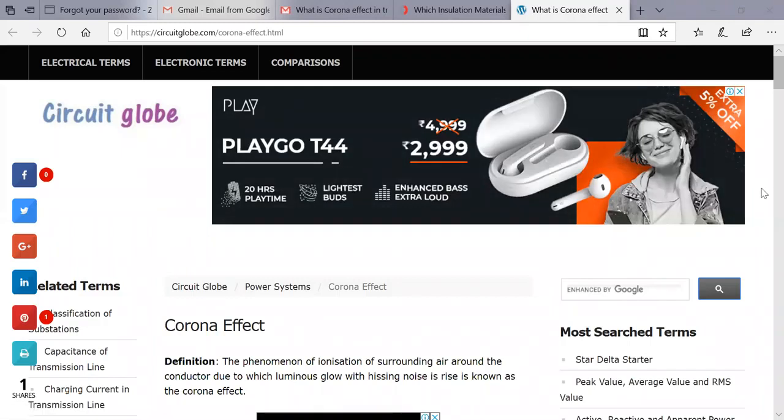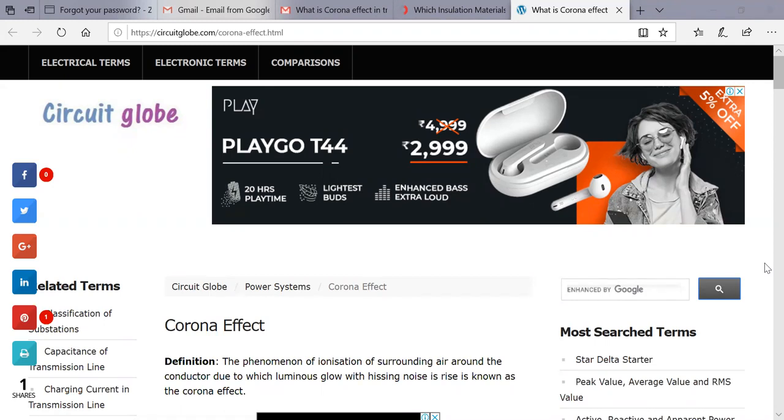Hello. So today we'll discuss the corona, because the term is usually used in the electrical system. So when we talk about the corona, first of all, the definition of the corona.